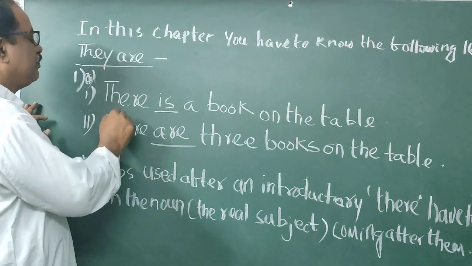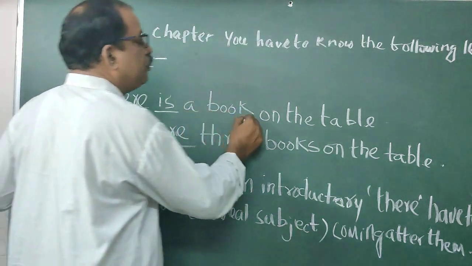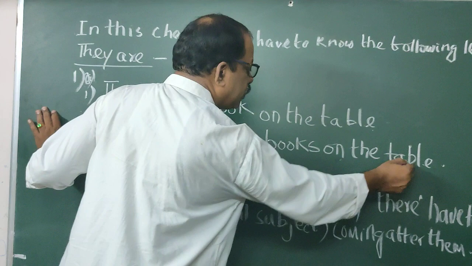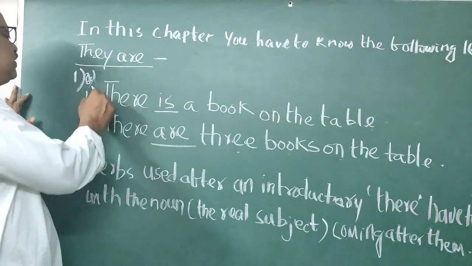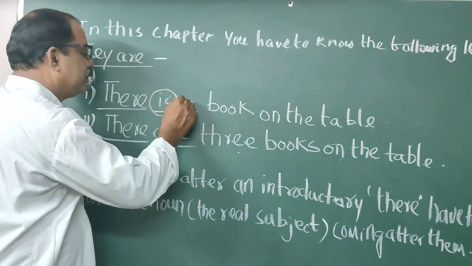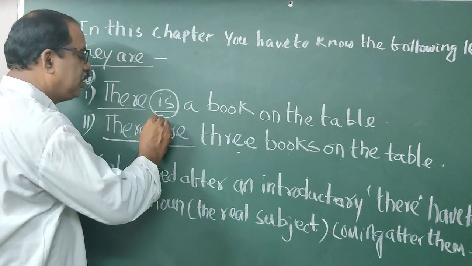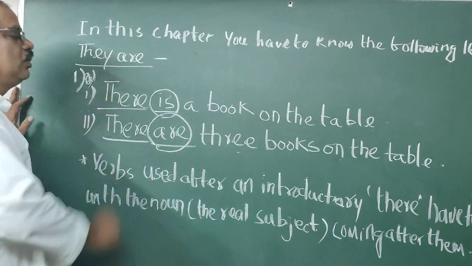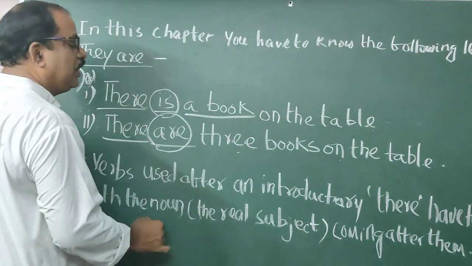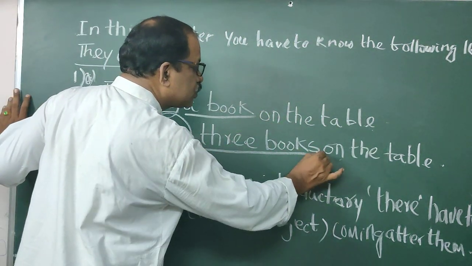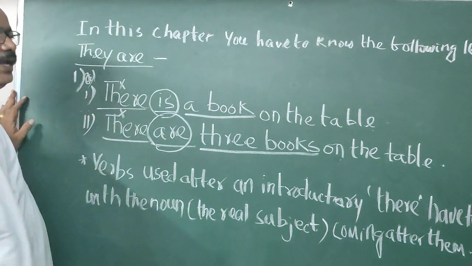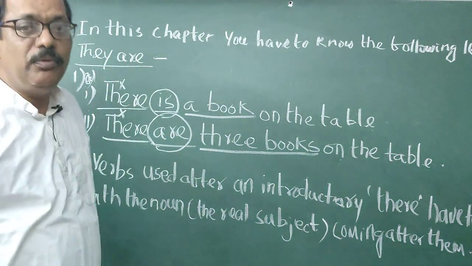I have taken two examples. There is a book on the table. There are 3 books on the table. Look, students, both the sentences begin with there, but here the verb is are. Why? Because here a book is a singular noun, here 3 books is a plural noun. That means here there is no value of there. This is called dummy there.